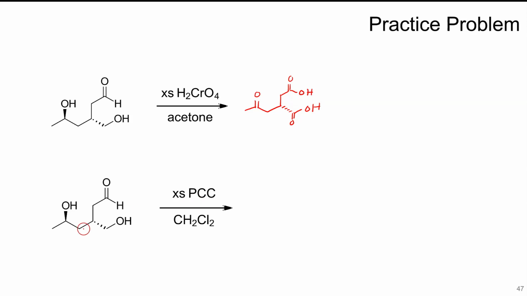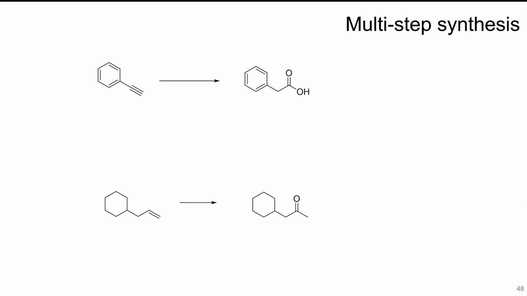If we do the same reaction with PCC, this is only going to oxidize the alcohols. It will leave the aldehyde alone. So this primary alcohol becomes the aldehyde. So when we're doing multi-step synthesis involving carboxylic acids and alkynes or different functional groups, we have this extra tool in our toolbox now because we can go through alcohols and aldehydes very easily.